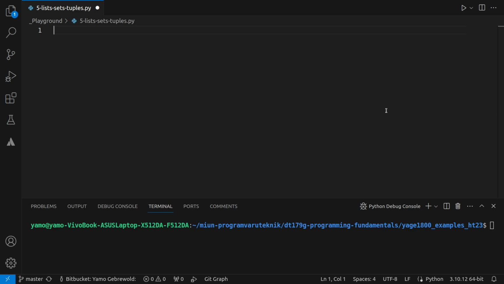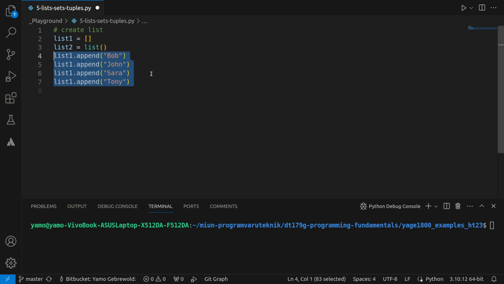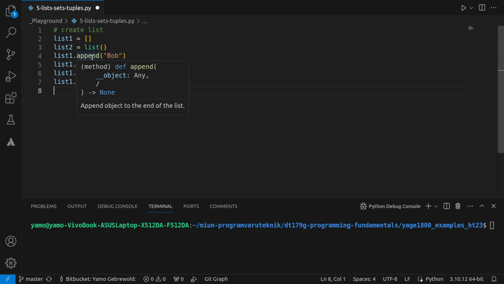So let's look at lists to begin with. This is how you would create a list. You could either do it with the empty brackets like this, or you could use the list constructor like that. And let's append some stuff to this list, the first list. So a bunch of names, and appending means that you can add something to the end of a list.